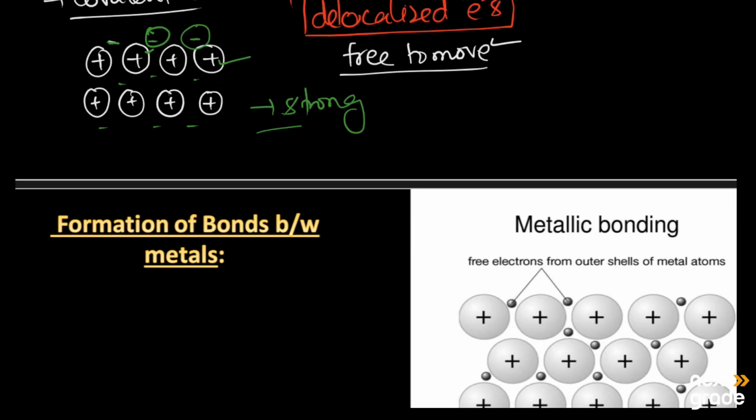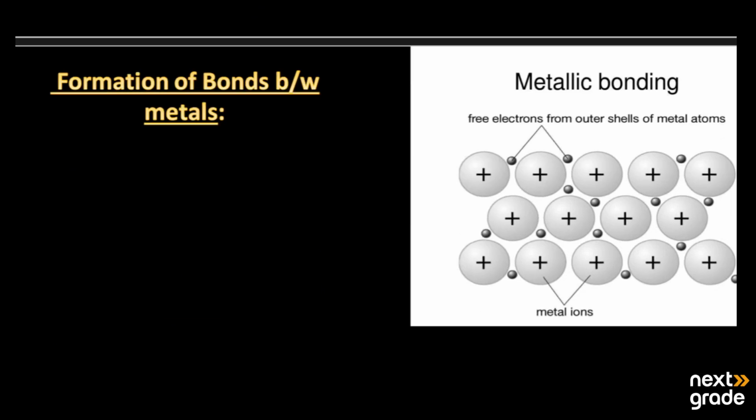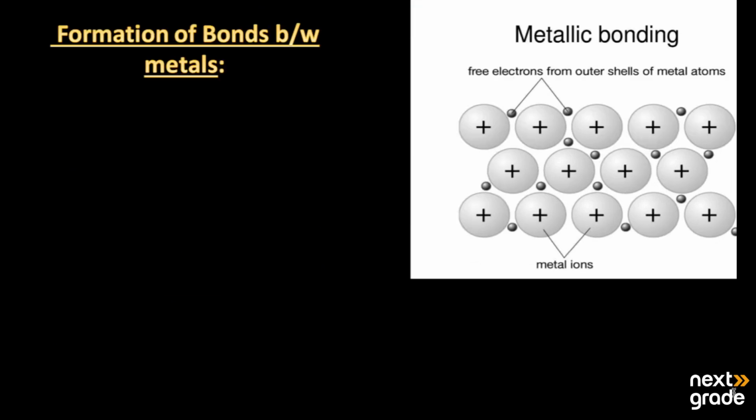Next we have the formation of the bond between the metals. In this picture we can see that these positive ones are the metal ions, also known as metal cations, and the small dots are the free electrons from the outer shell of the metal atoms.